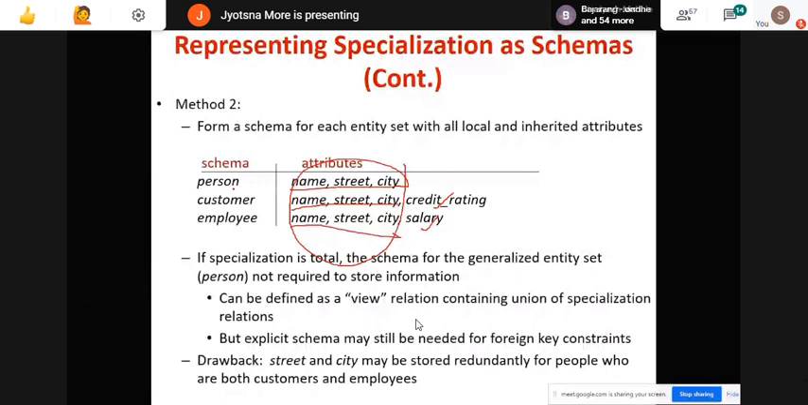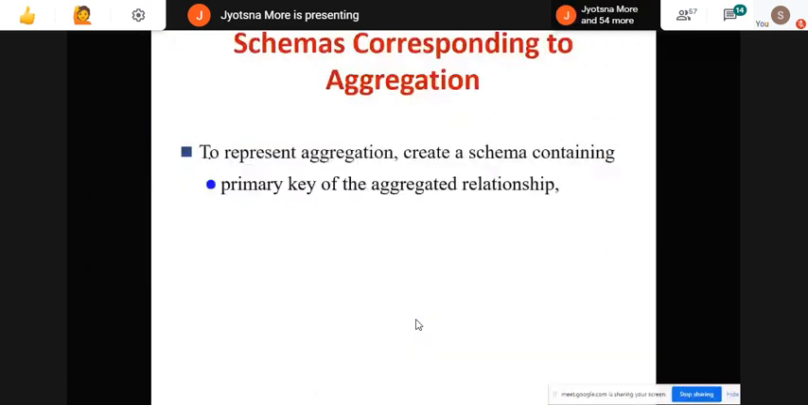The last part is aggregation. How to represent the aggregation? To represent aggregation, create a schema containing the primary key of the aggregated relationship. All the entities which are connected together in the aggregated relationship are represented with their primary keys, the primary key of the associated entity set, the connected entity set, and any other descriptive attribute for that relationship set.